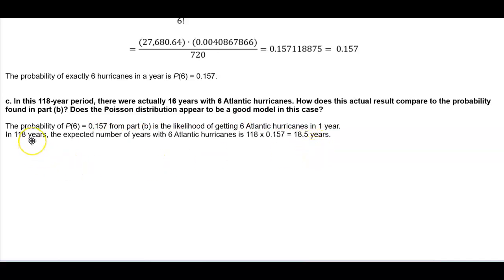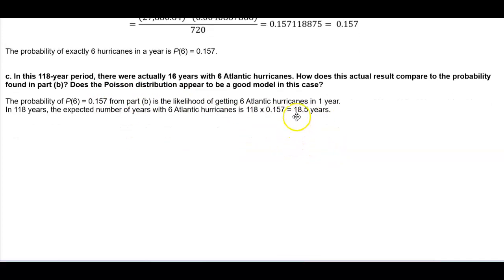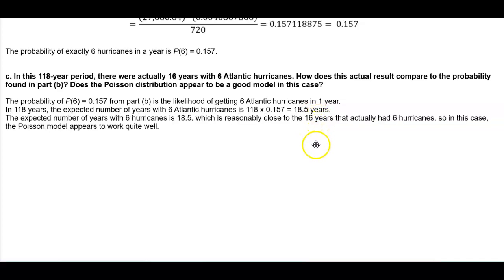Now, in 118 years, the expected number of years with 6 Atlantic hurricanes is found by taking 118 and multiplying it by 0.157, which gives us 18.5 years. So the expected number of years with 6 hurricanes is 18.5, which is reasonably close to the 16 years that actually had 6 hurricanes. So in this case, the Poisson model appears to work quite well.